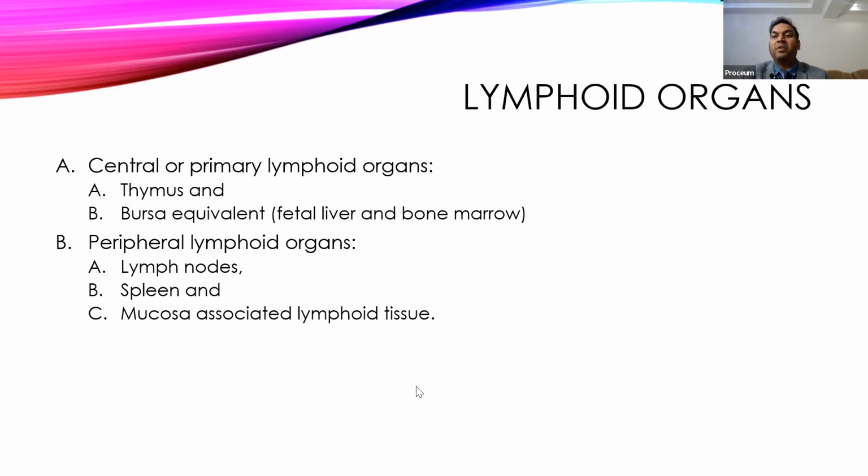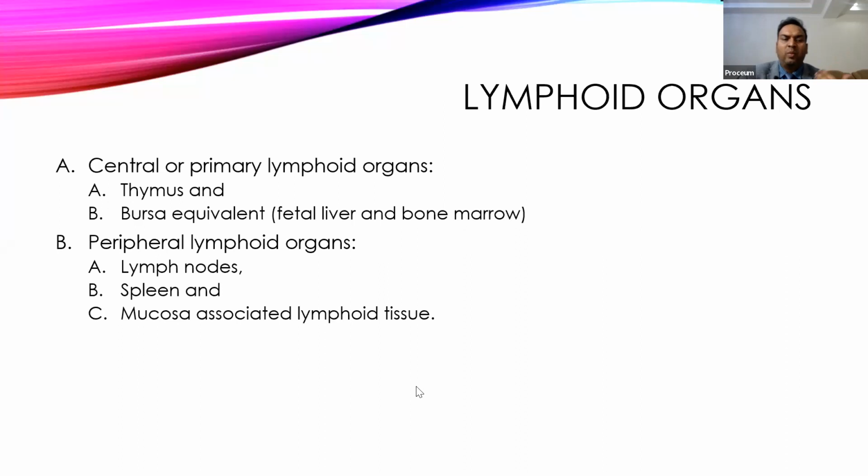Those organs include the thymus, which is present just posterior to the upper portion of the sternum. In the thymus gland, the lymphoid T cells are developed and also stored. Then the bursa equivalent. The bursa of Fabricius is found in birds, so this is equivalent to the bursa of Fabricius, which we have in our body. These include the fetal liver, where cells develop and are trained, and also the bone marrow, red bone marrow. So these are the bursa equivalent central lymphoid organs.